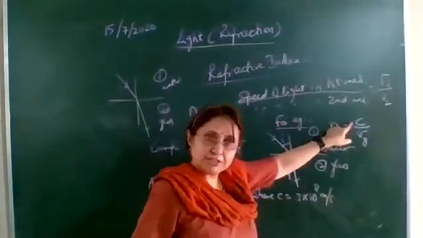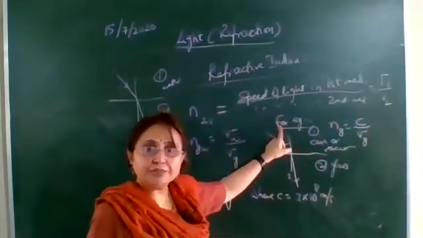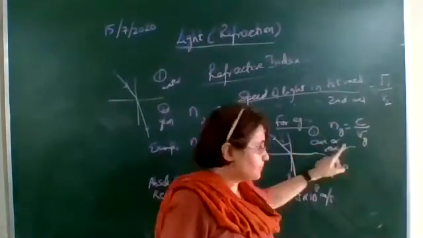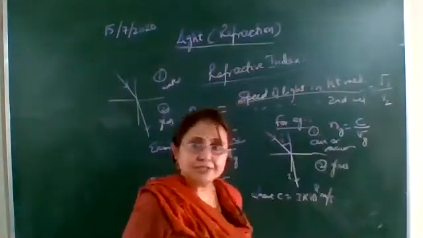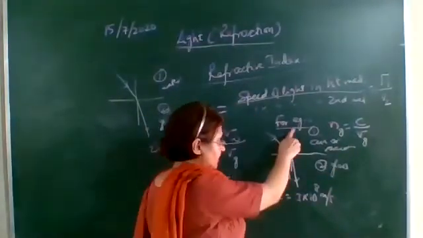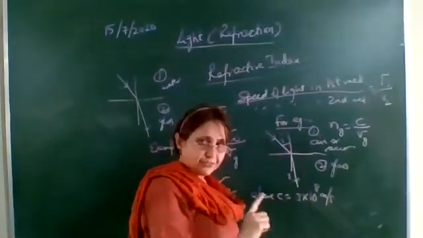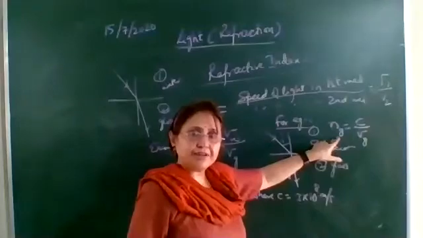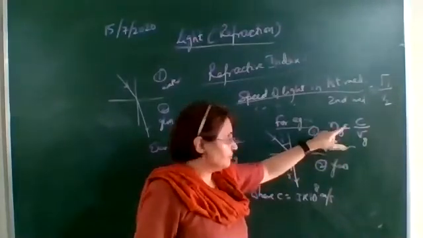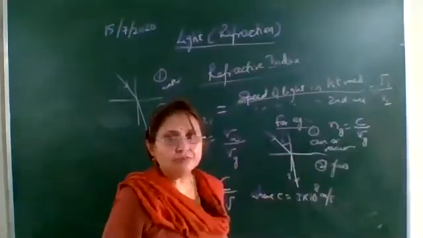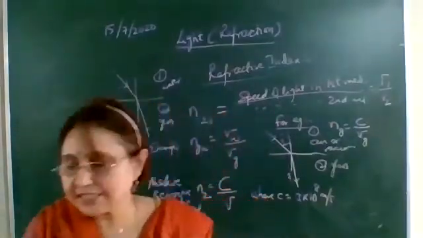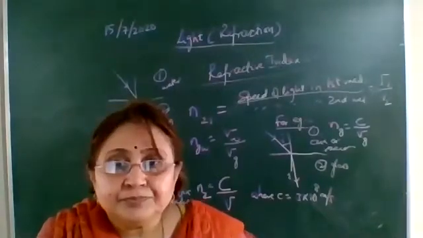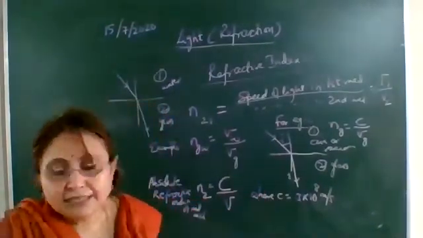Speed of the light in the first medium, air or vacuum, is 3 into 10 raised to the power 8 meter per second, upon the speed of the light in the second medium, the speed of the light in glass, Vg.